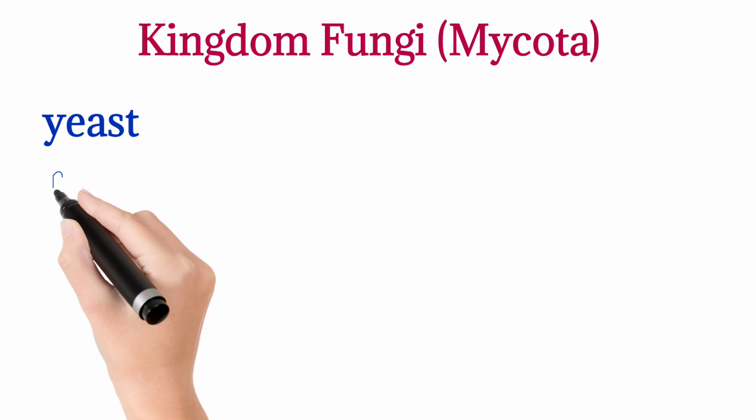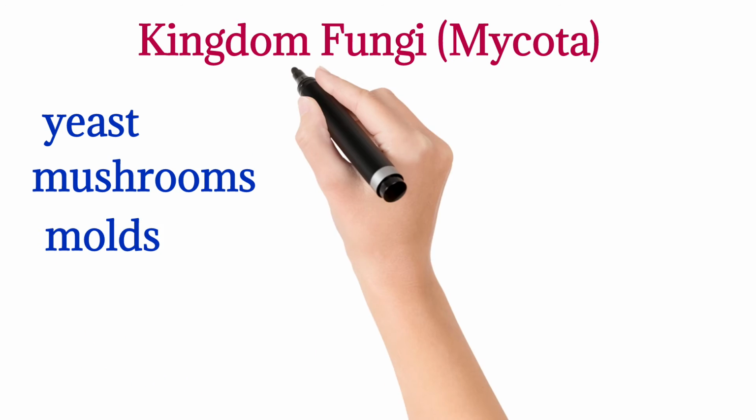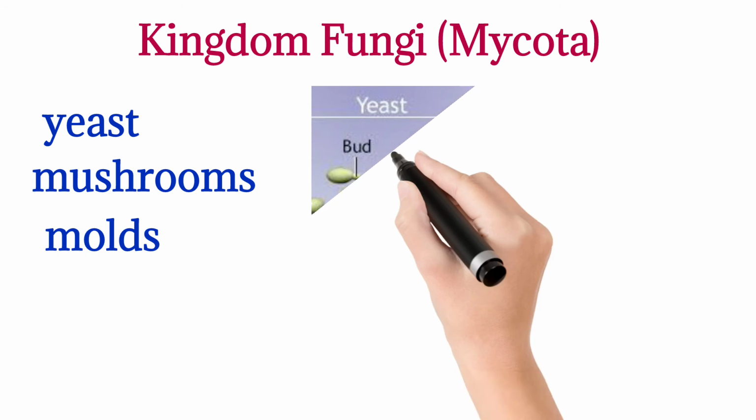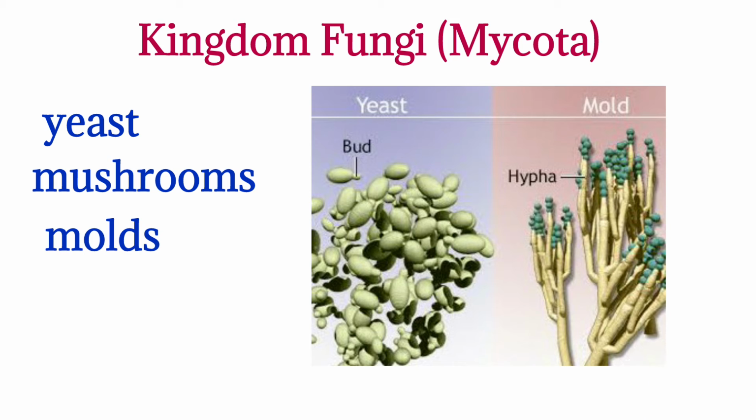Kingdom Fungi, also called Kingdom Mycota, includes fungi such as yeast, mushrooms and molds. The body of fungus is made up of long thread-like structure called hyphae. The organisms in Kingdom Fungi may be free-living or in symbiotic relationship.